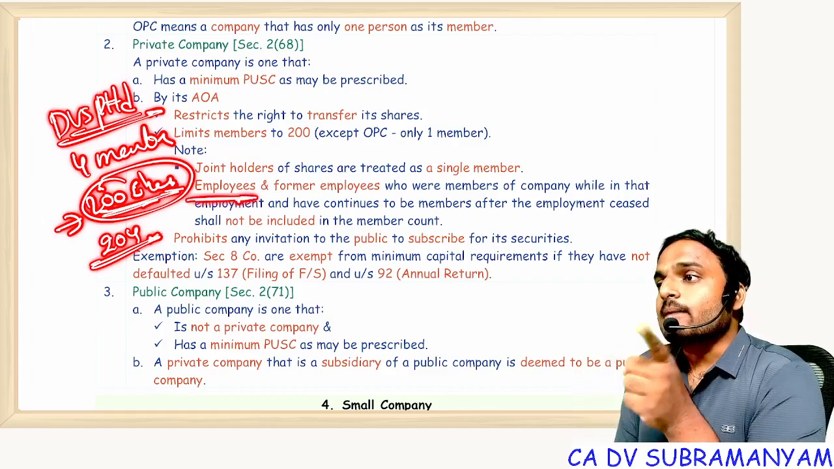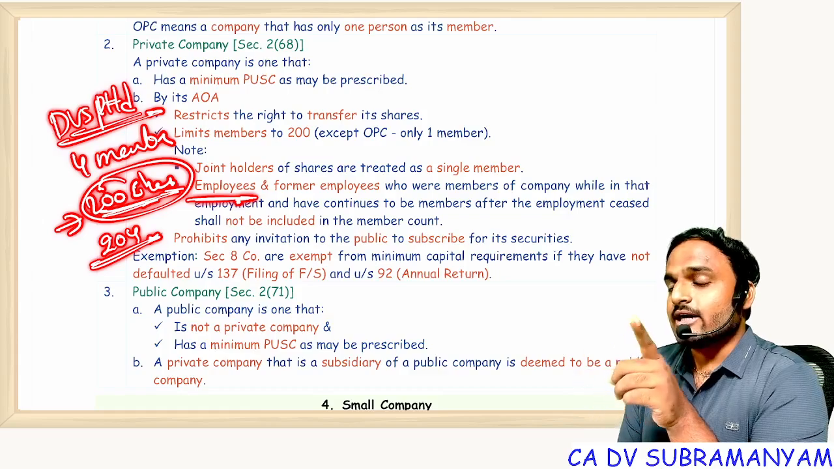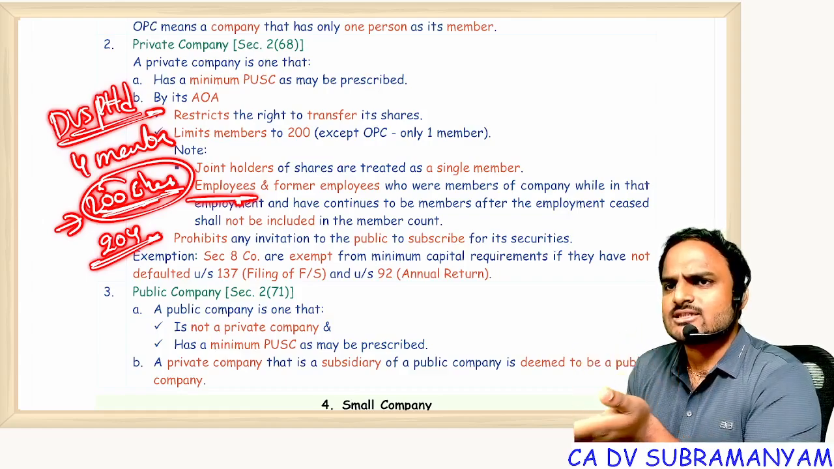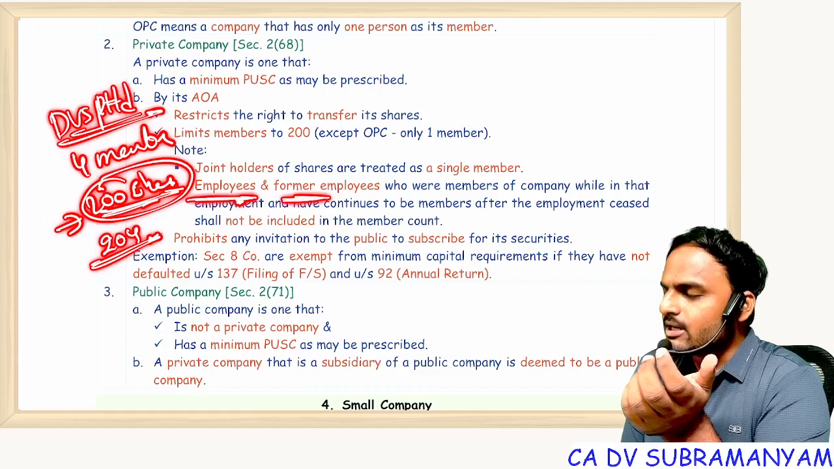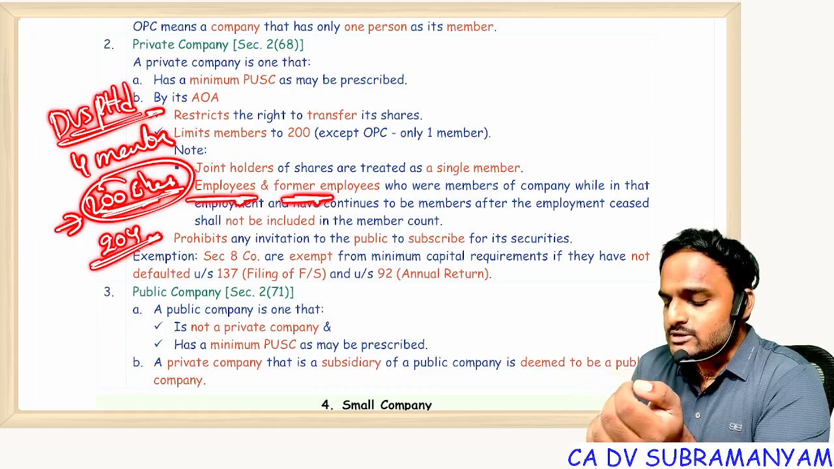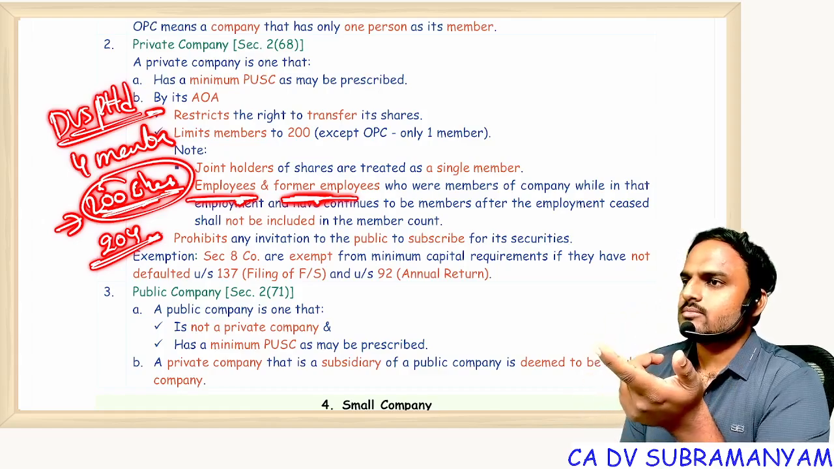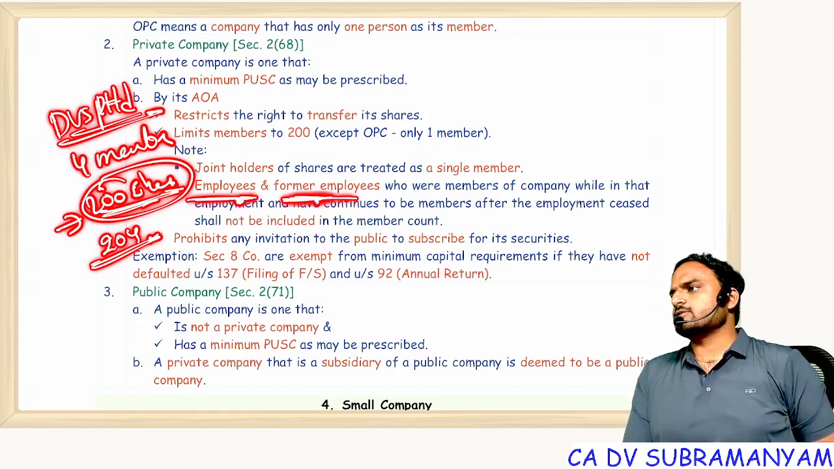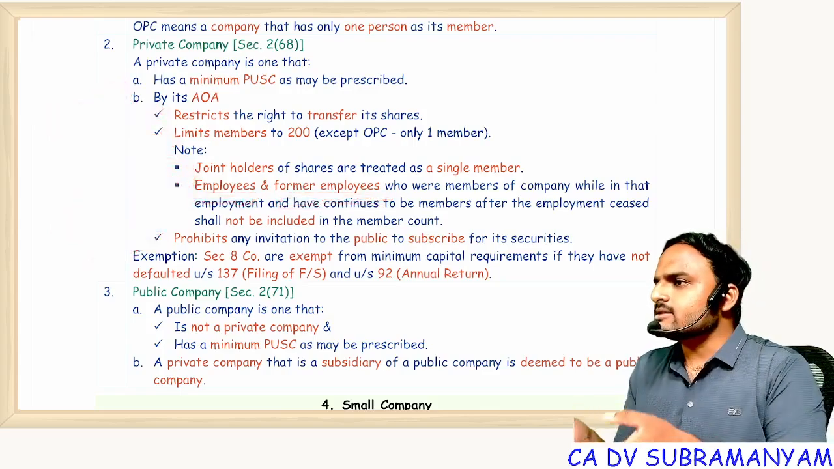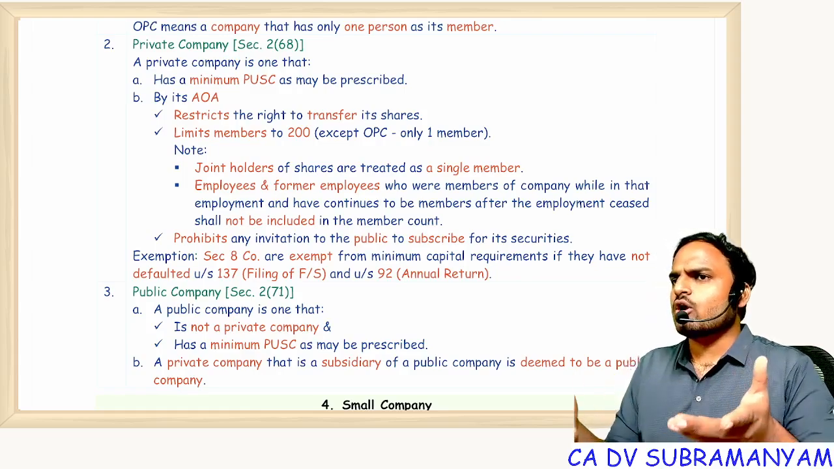There is a concept of perpetual succession for the company. Perpetual succession means continued existence. Continued existence is possible for the company, not for the individual. After attaining the age of 58 or 60 years, one should retire. That means that employee will become a former employee, ex-employee, retired employee. Now if you start including them for the purpose of 200, the 200 condition will be breached. So that's why present employees and past employees, former employees, who became members during employment, are not considered. And there is no concept of future employees.